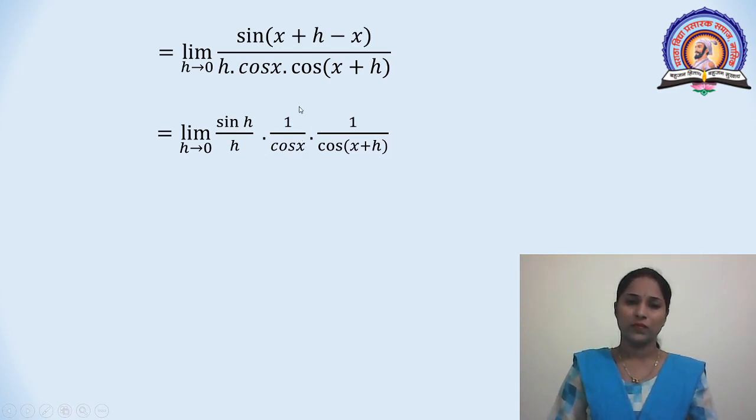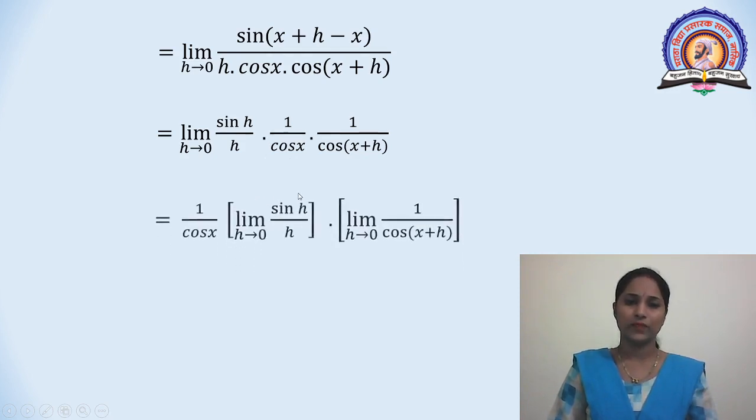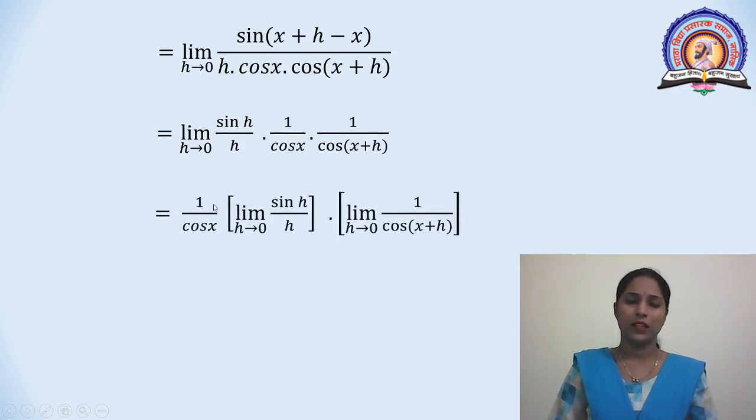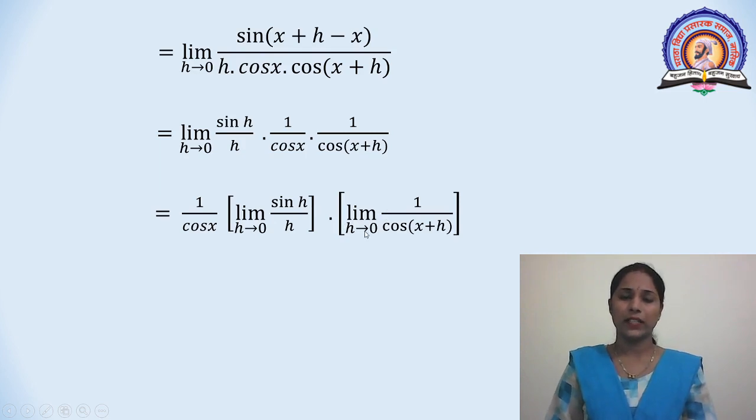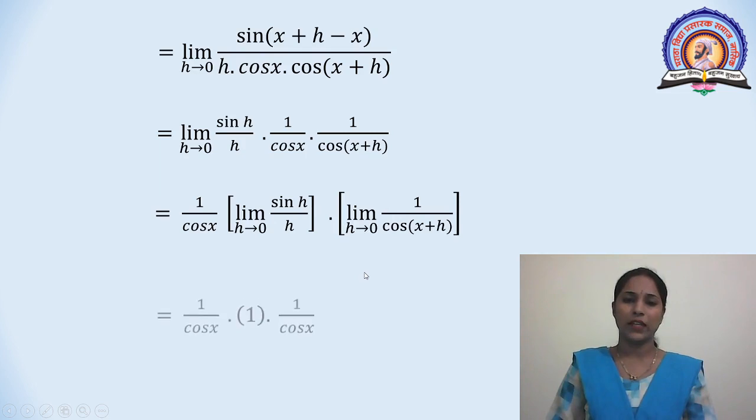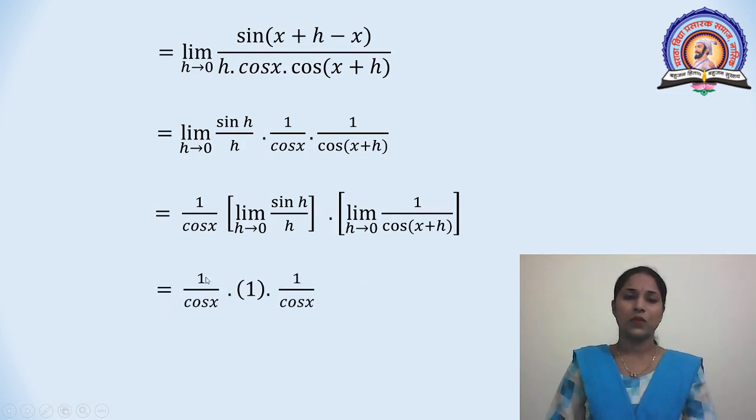Here cos x is constant. Taking it common, we get 1 upon cos x, limit h tends to 0, sin h divided by h into limit h tends to 0, 1 upon cos of x plus h. This is equal to 1 upon cos x as it is. Limit of this is 1 and limit of this function is 1 upon cos x.